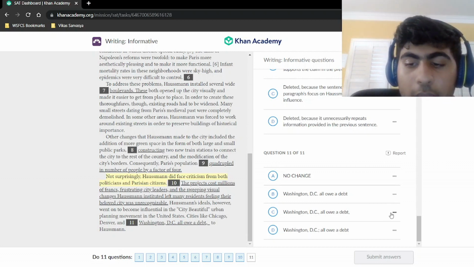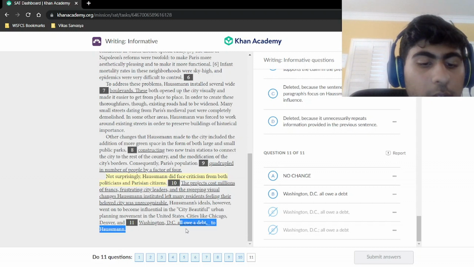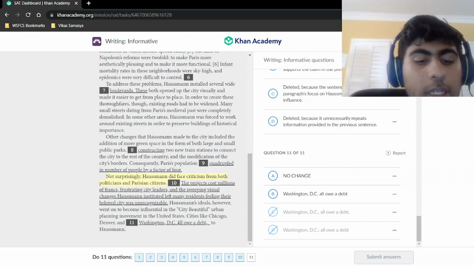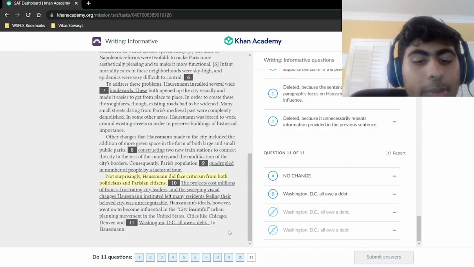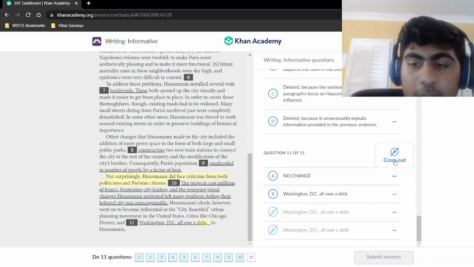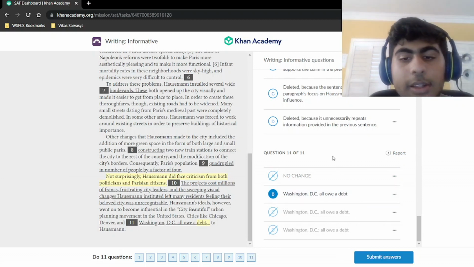So we're not going to add a comma here or a colon here. It's just going to be cities like Chicago, Denver, and Washington, D.C. all owe a debt to Haussmann without anything in the middle, right? Because all owe a debt to Haussmann is a complete phrase. We're not going to screw that up. So we can't put a comma in there. So answer choice A here is going to be incorrect, and answer choice B is going to be our answer.